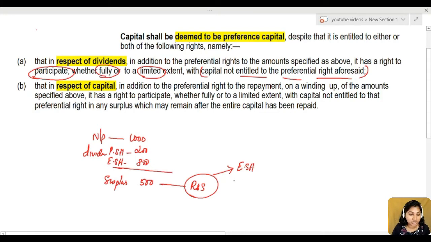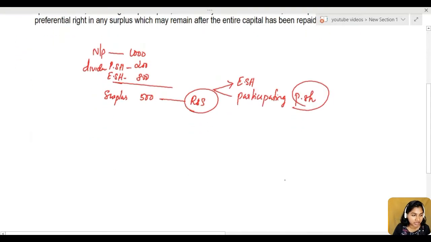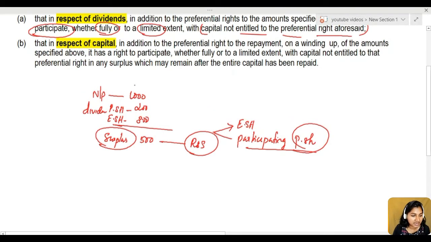But for your information, we have some participating preference shareholders. What does that mean? They have participation in this surplus, so they are called participating. So participating preference shareholders are there, non-participating preference shareholders are there. Preference shareholders may sometimes have participation in this retained earning or surplus profit. Surplus profit means profit after dividend distribution. Normally this profit belongs to equity shareholders, sometimes this profit may go to participating preference shareholders also.